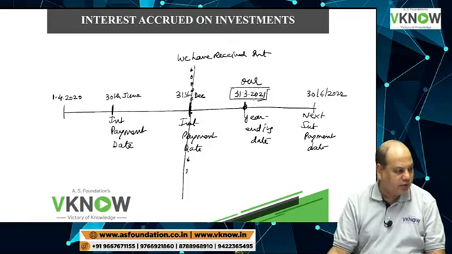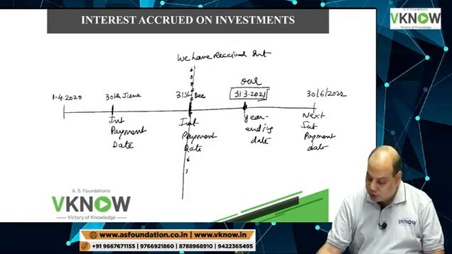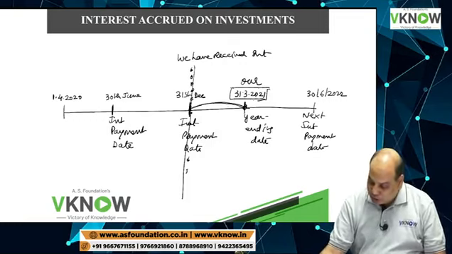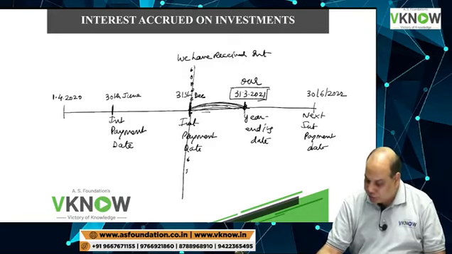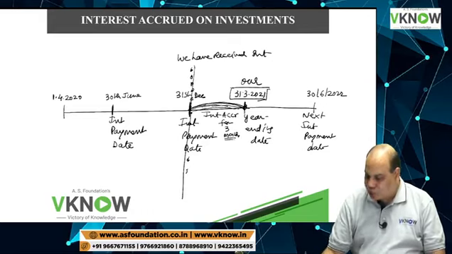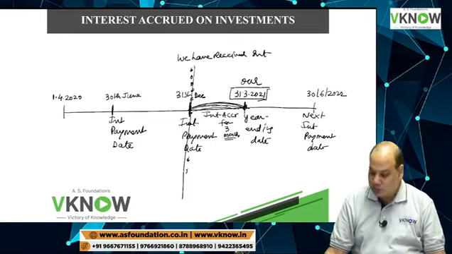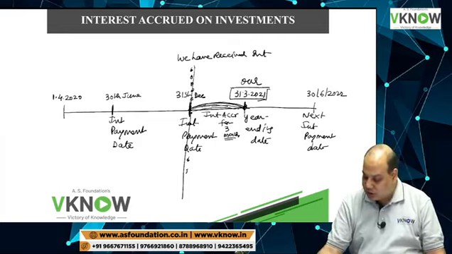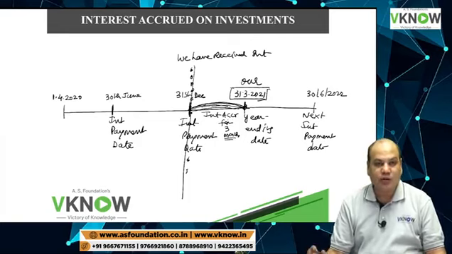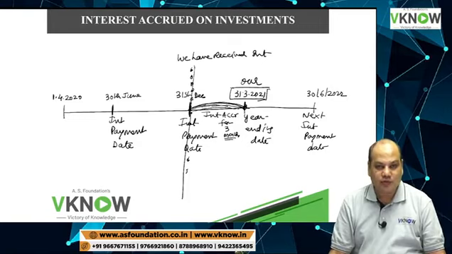31st March 2020. Therefore, I will have to provide for interest accrued for 3 months. Interest accrued means interest has been earned but it has not been received.